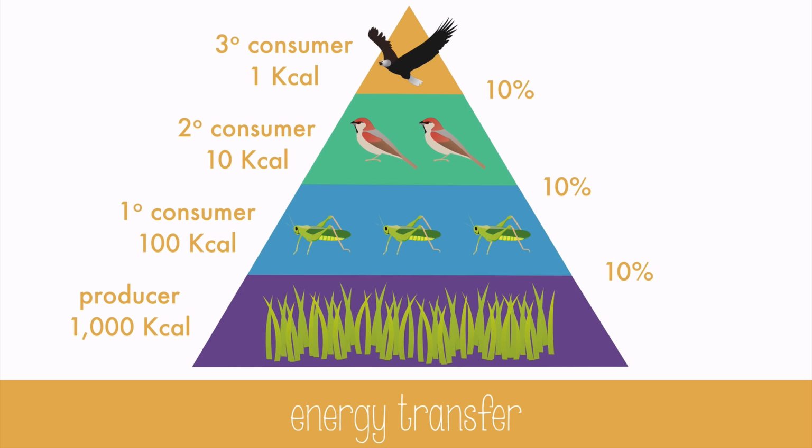Luckily, there are lots and lots of producers at the bottom level to supply the energy needs further up the pyramid. This does mean, however, that as you go up the pyramid, there will be fewer and fewer organisms that can be supported by the level below. That's why there are so few eagles compared to sparrows or grasshoppers in any given ecosystem.